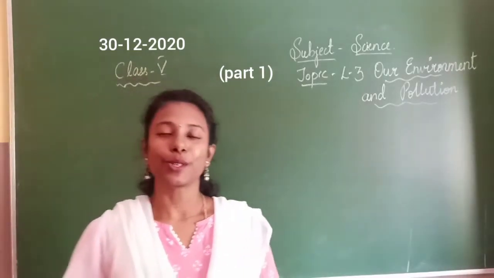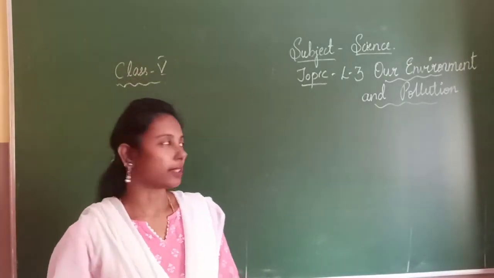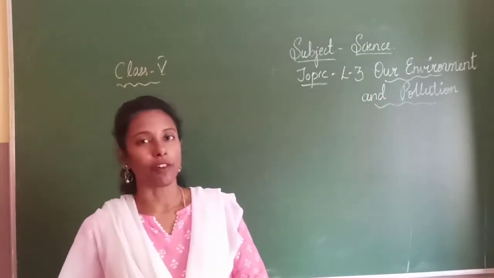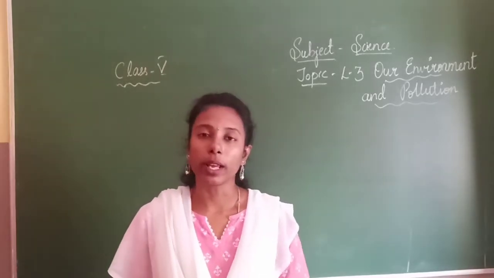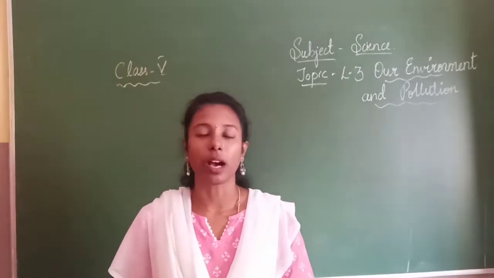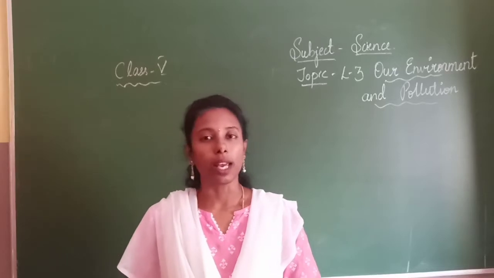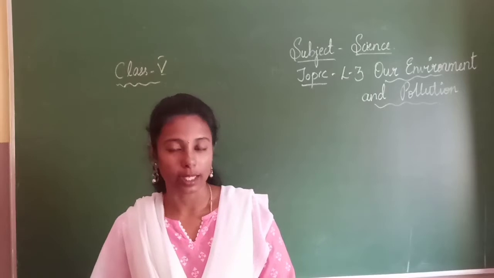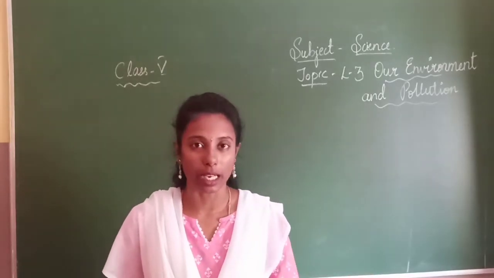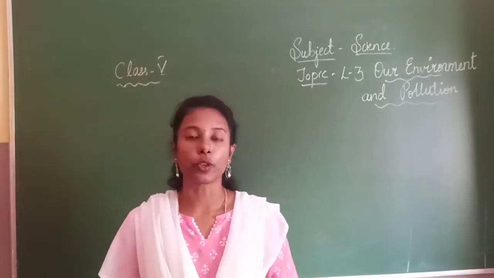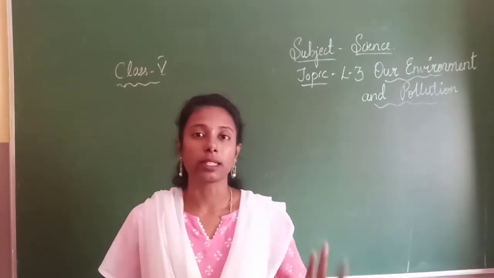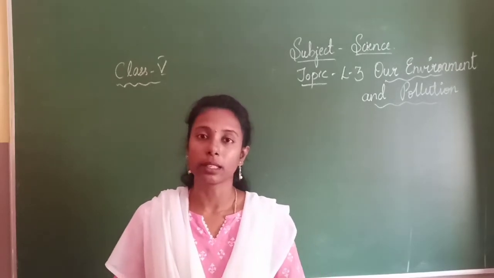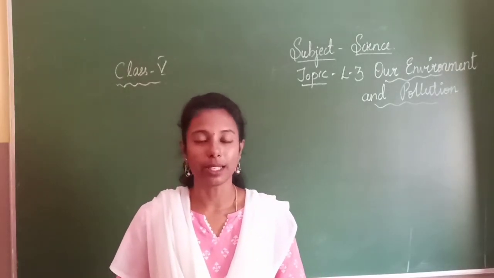Hello children, so today let us start with a new chapter, that is lesson number 3, our environment and pollution. What is environment, children? The surroundings which we live in is called our environment. So our environment consists of both living and non-living forms. That means our environment consists of plants, trees, animals, then schools, buses, air, mountains, etc. Isn't it?